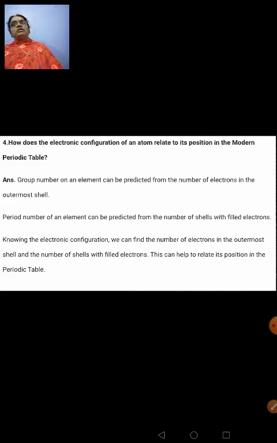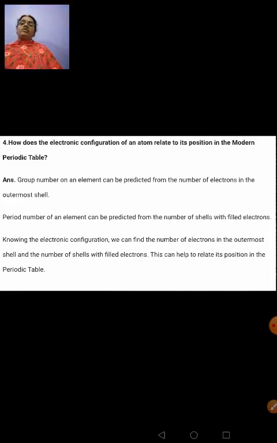So group number of an element can be predicted by the number of valence electrons present in the outermost shell, and the period number can be told by the number of shells that are existing around the nucleus of the atom of an element. So knowing the electronic configuration, we can find the number of electrons present in the outermost shell and the number of shells around the nucleus of that particular atom. So from this group number and period number, we can easily locate the position of the atom of an element in a periodic table. Clear to you?